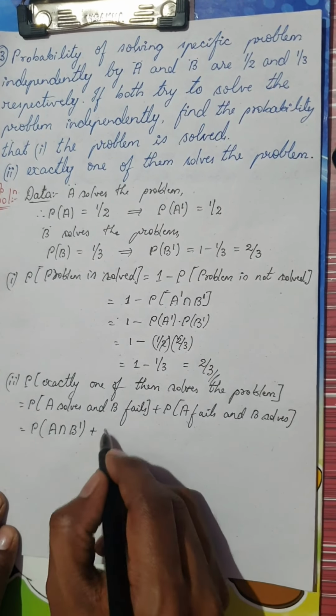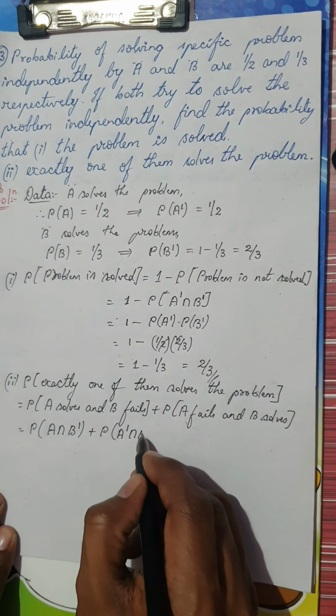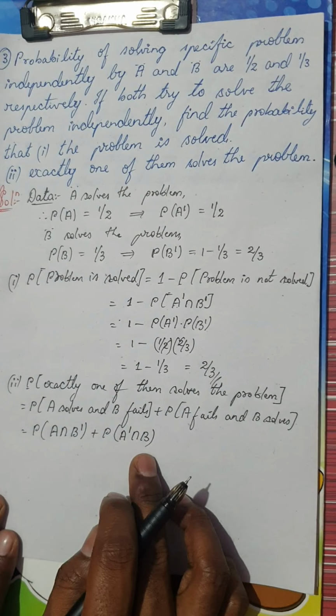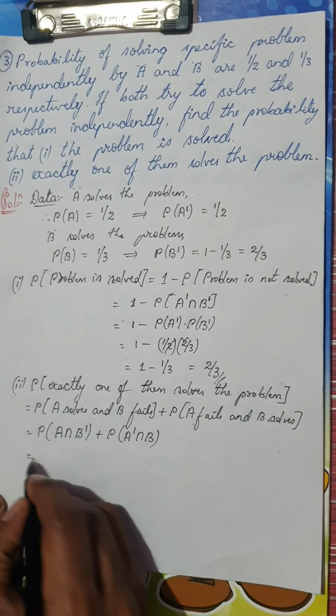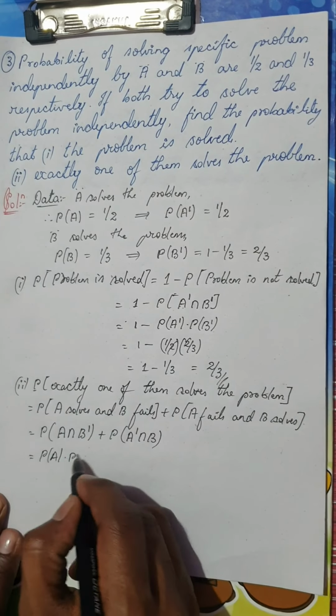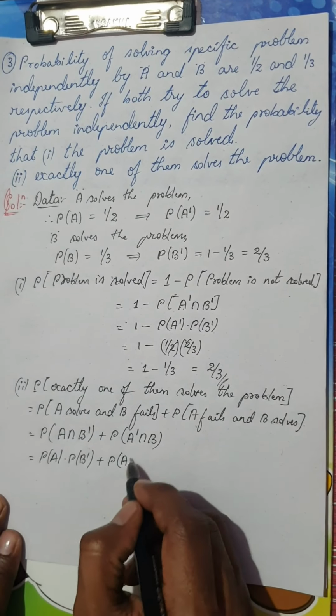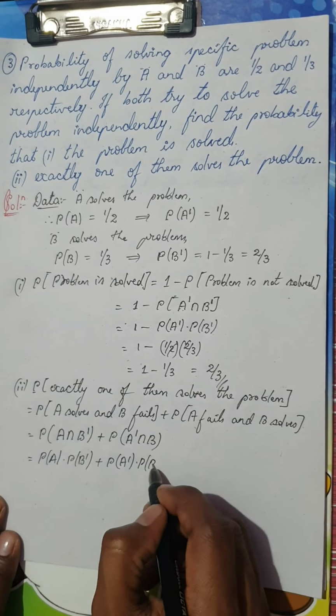Similarly, plus probability of A failing but B solving the question. So you can write probability of A into probability of B dash plus probability of A dash into probability of B.